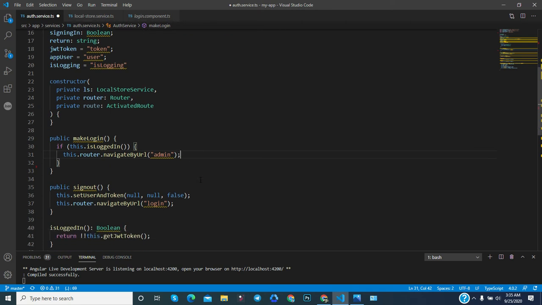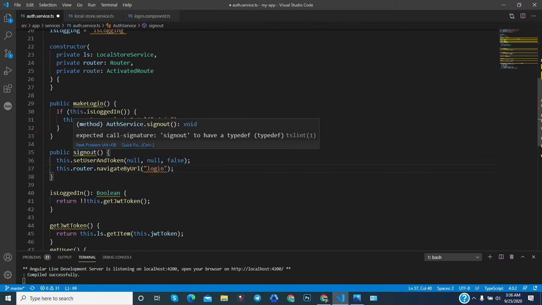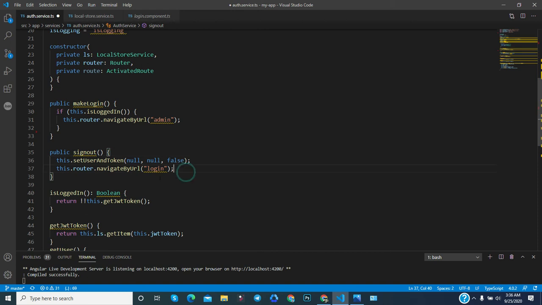Then if not logged in, we can redirect to the login. If someone is logged out, then after clearing the value or data from the local storage, we are just redirecting to the login page also. Okay, so you understand these things here.